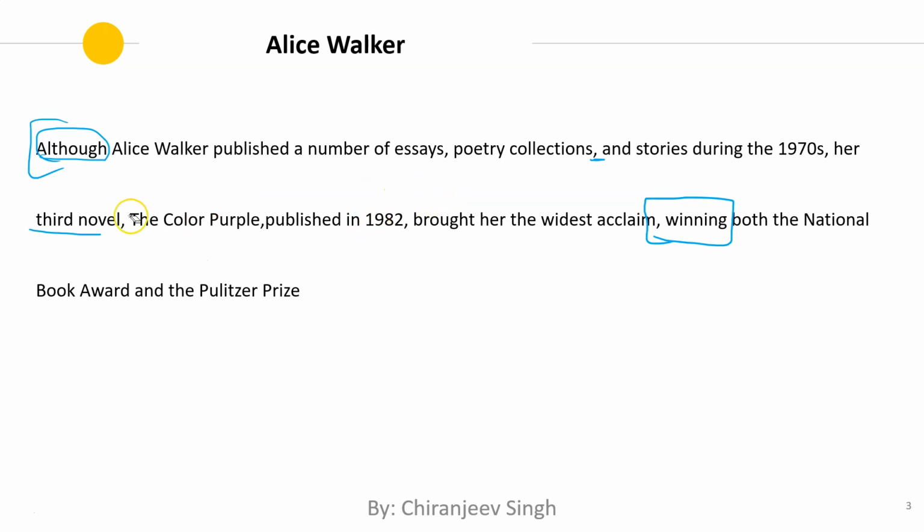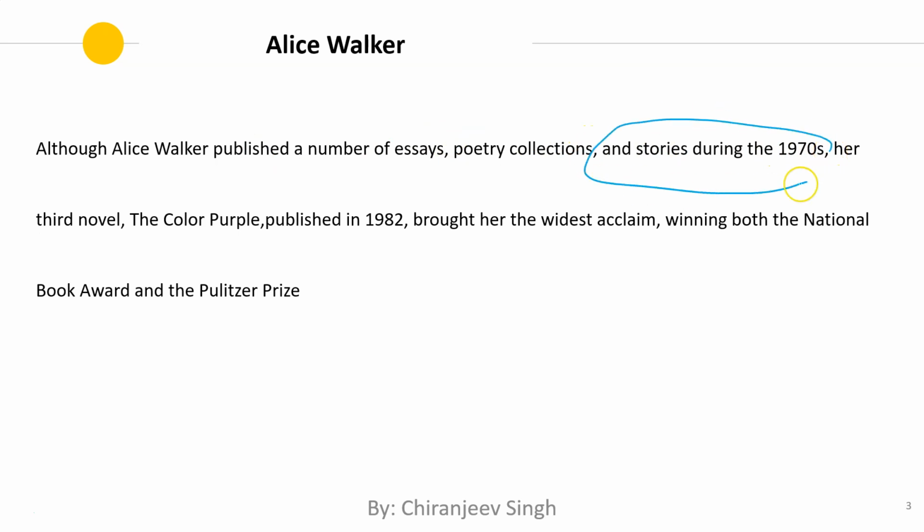Okay, so as we read, we are figuring out what comma goes with what and what each comma is doing in the sentence. If you read it randomly, then it will look like, yeah, this is also within double commas, and her third novel is also within double commas, right? Then it will look like a mess. Everything seems to be within double commas. But we have to read from left to right, and as we read, we keep understanding what each comma is doing.